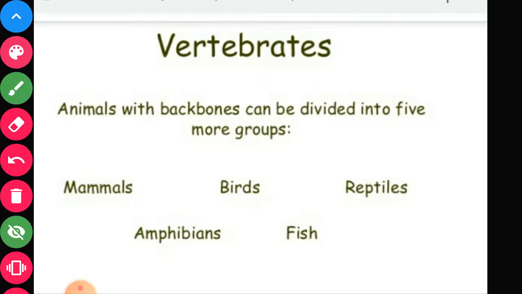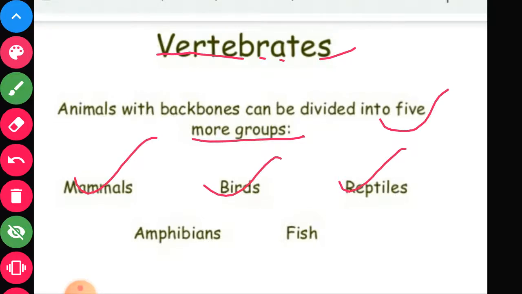Animals with a backbone can be divided into five more groups. They are mammals, birds, reptiles, fish and amphibians. So these are the five classes of vertebrates.